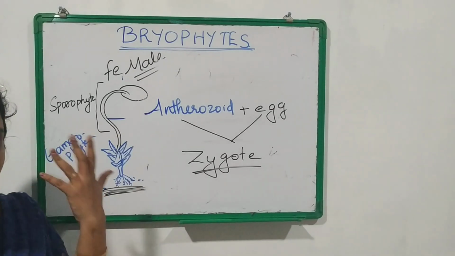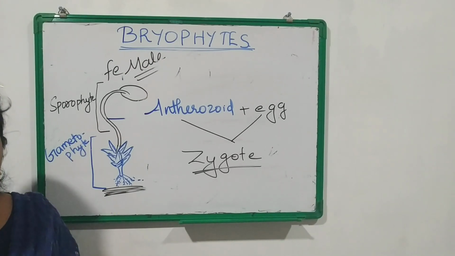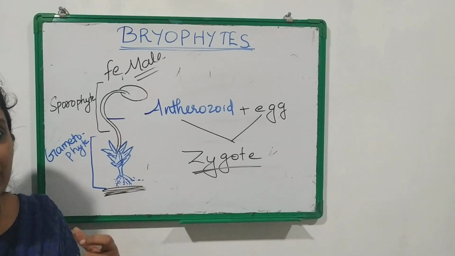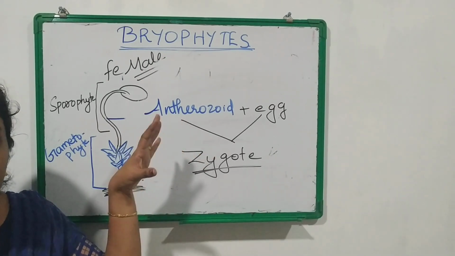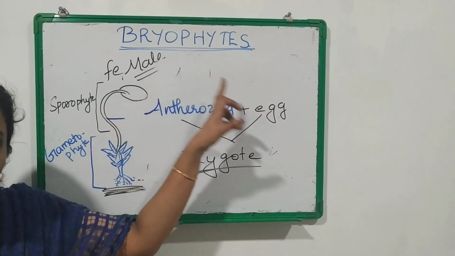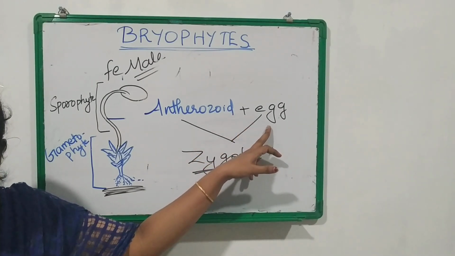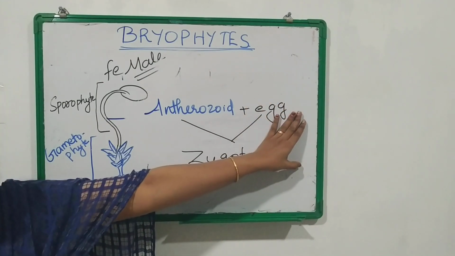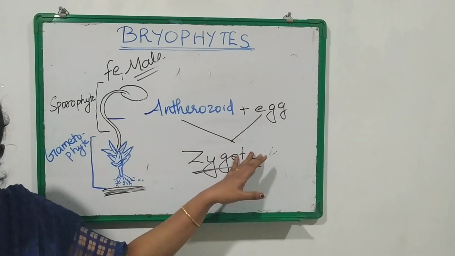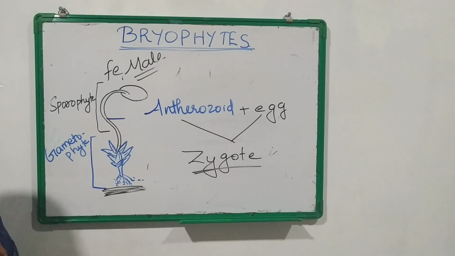So we have already said that they are the amphibians of plant kingdom because they can live in soil but they have to depend on water for sexual reproduction. How do they depend on water for sexual reproduction? The male gametes travel through water. The male gametes are carried by water to the female reproductive organ inside which the egg is present and the male gamete fuses with female gamete egg to form a zygote. So this is the process of sexual reproduction in bryophytes. So they have to depend on water for their process of sexual reproduction.